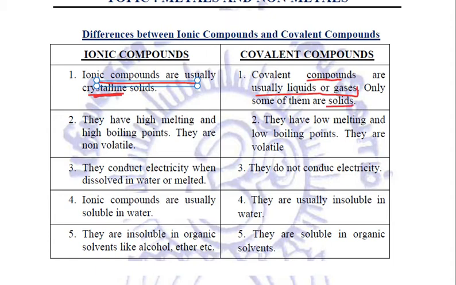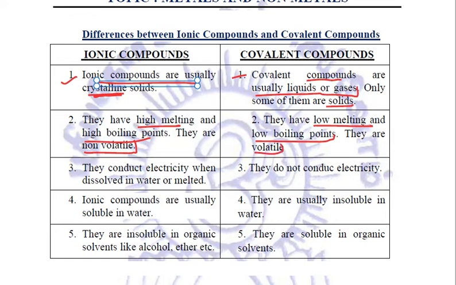Reason we have already seen: the strong force of attraction between molecules in ionic compounds and a weak force of attraction between covalent compounds. Next difference is that ionic compounds have high melting and high boiling point, and they are non-volatile, whereas the covalent compounds have comparatively low melting and low boiling point, and they are volatile.